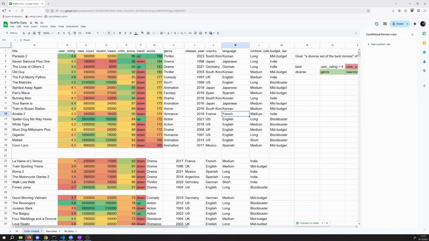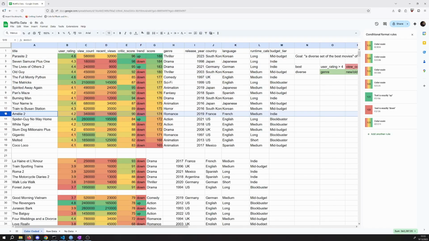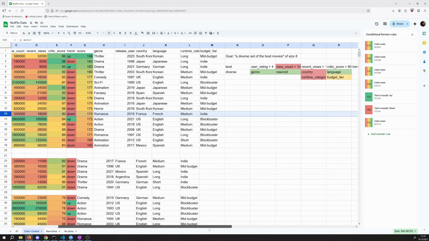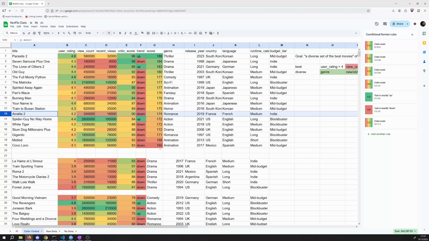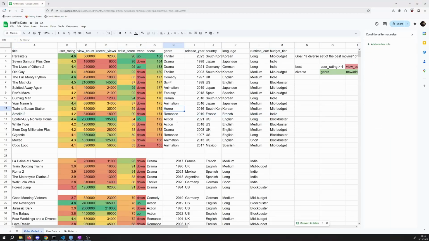So the French romance movie here, Amelie 2, I think that one, it's also an indie movie. We got indies and mid-budgets and blockbusters up there. But I might replace one of my dramas or thrillers with Amelie 2. That seemed to be the only diversity thing we needed to handle, other than maybe adding the horror or an action. The horror is higher rated. So I'm going to pick that one.